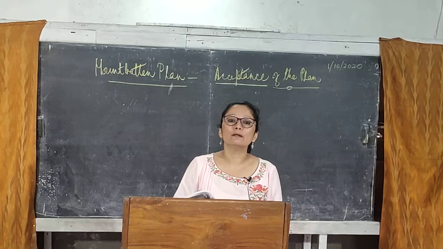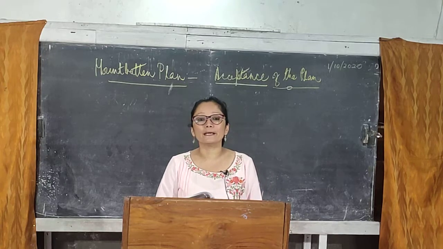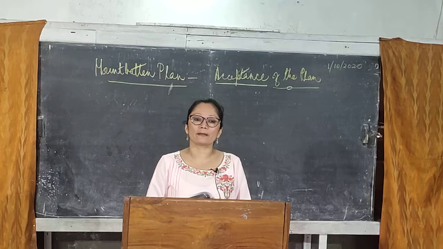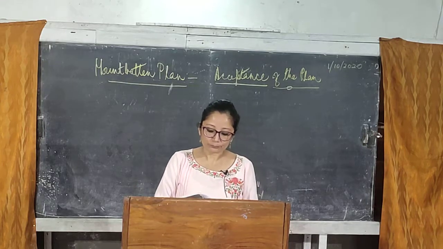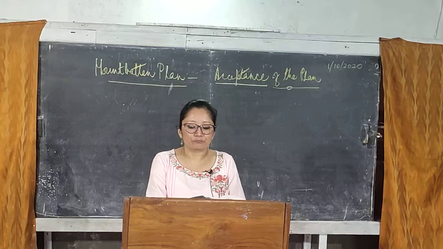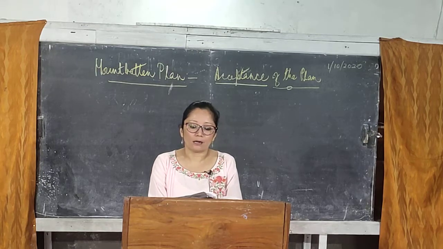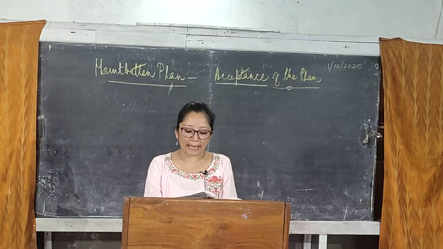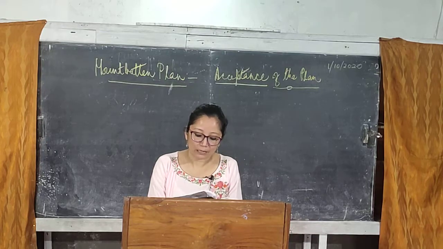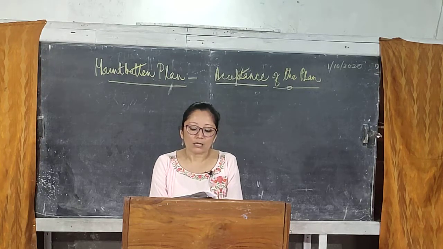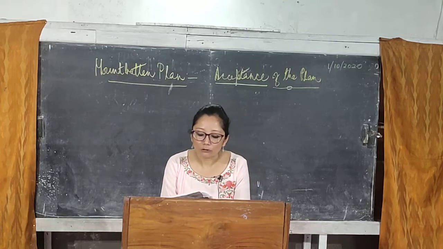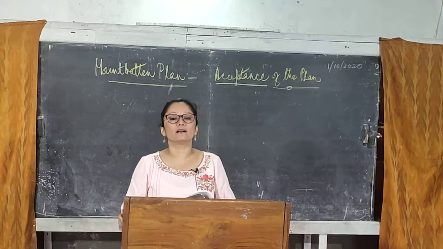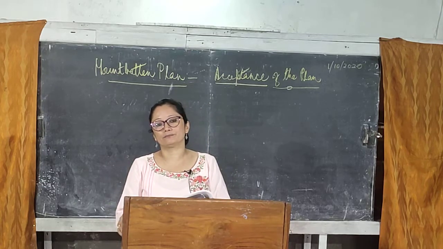Let's check it out. You will find this in your textbook on page 195. Page 195 contains the topic acceptance of the plan. Now, it says here, why did the Congress accept the Mountbatten Plan and the partition? I will start with the first one. The Congress accepted the Mountbatten Plan for the following reasons. Number one, it says here, communal riots.